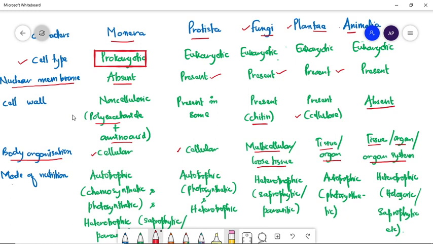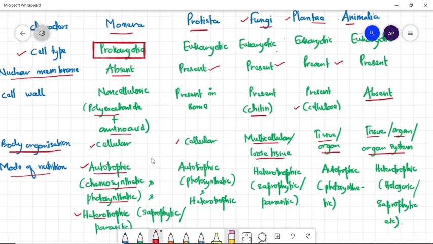The last one is their mode of nutrition. They may be autotrophic or heterotrophic. Autotrophic means the organisms which prepare their own food from inorganic components. They may be chemosynthetic or photosynthetic. Chemosynthetic organisms prepare their food from chemical substances, but photosynthetic organisms prepare food from sunlight. If they are heterotrophic, they may be either saprophytes or parasites.